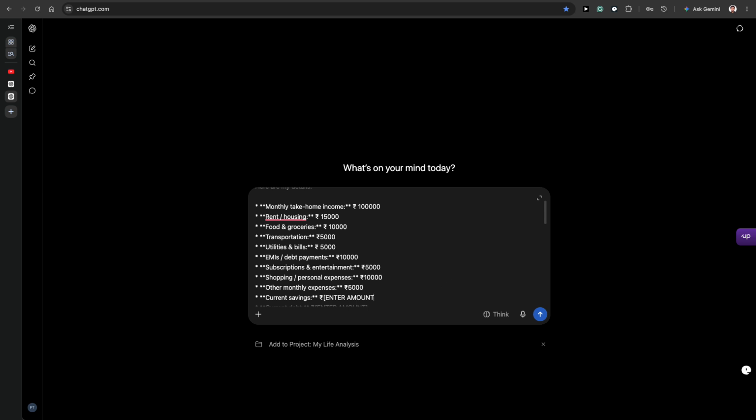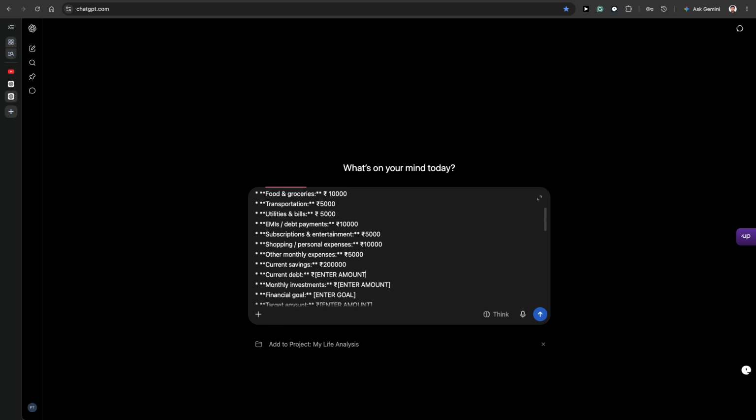And let's say you have the current savings around 2 lakh, and you have the current debt around 10 lakh, and your monthly investment is going, for example, in stocks and the share market, which is around 10,000. And your financial goal is around 1 CR.